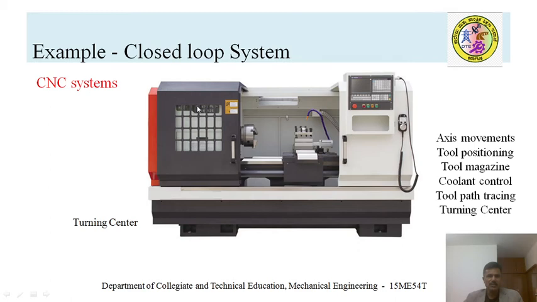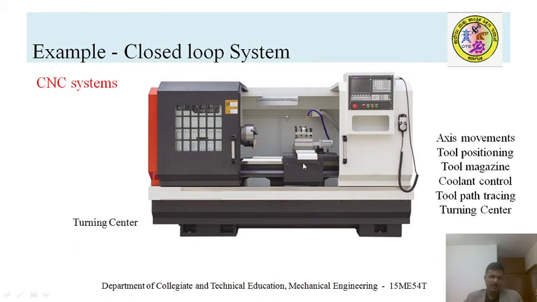Look at this CNC system where the closed loop system is adopted. A number of sensors are used here. Those sensors sense the rotation of the chuck, movement of the cross slide, movement of the tool, and function of the coolant.